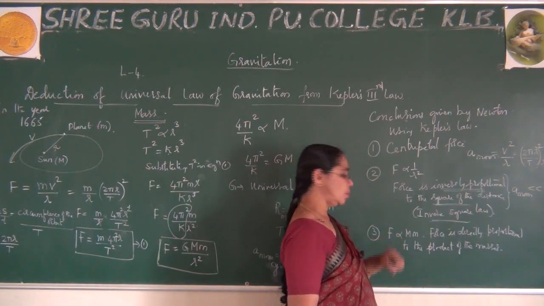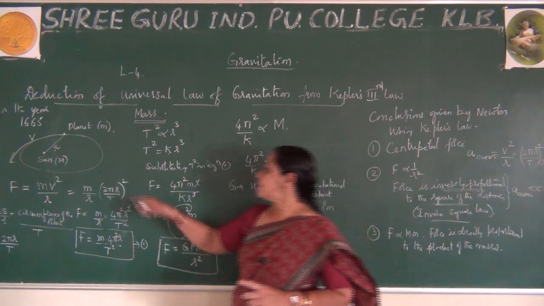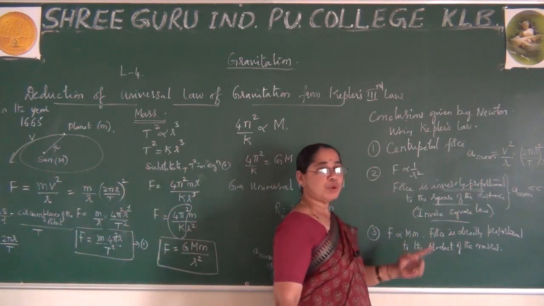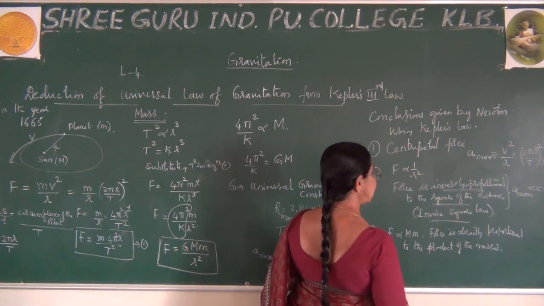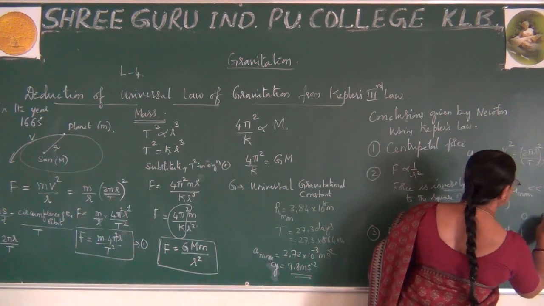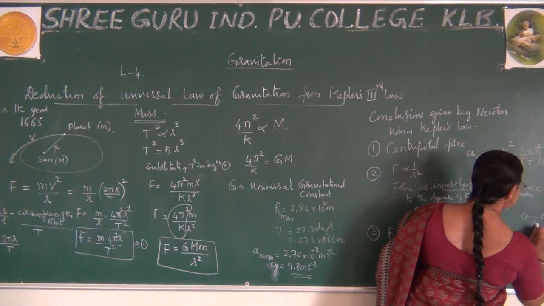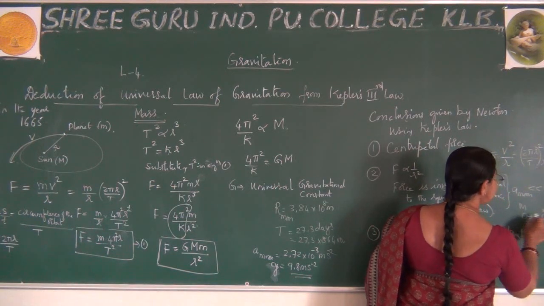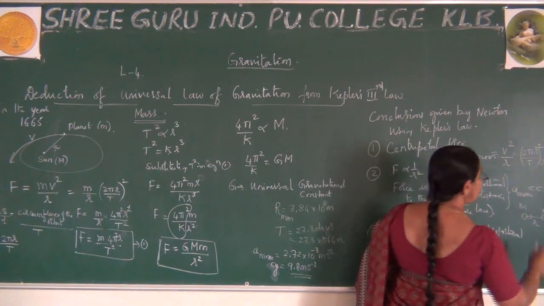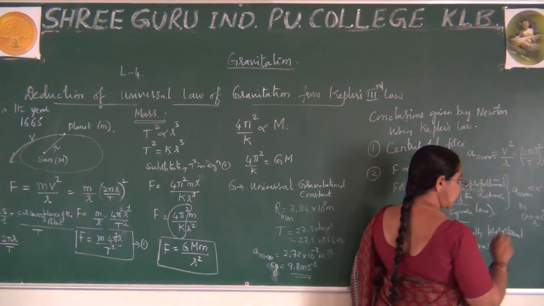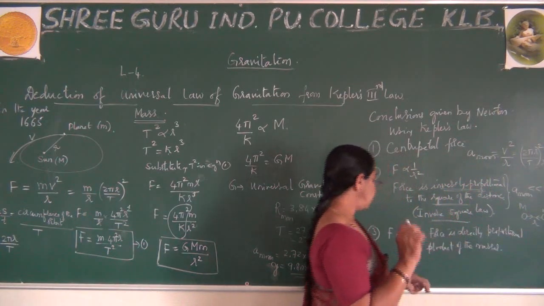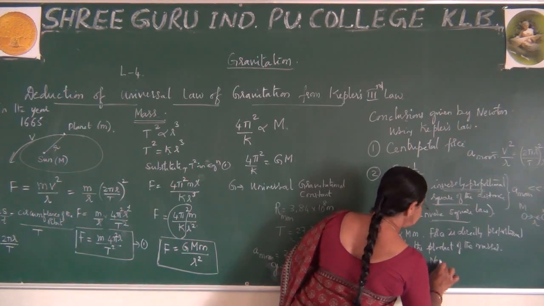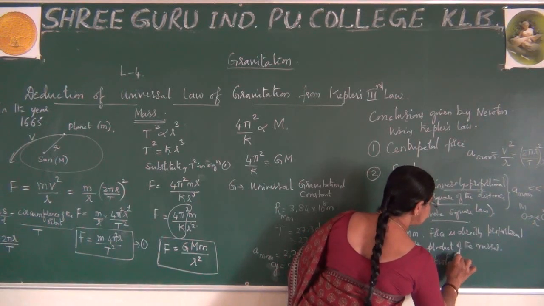Finally, he also observed two objects, the sun and a planet. If I place two objects separated by some distance r, like this is big M, this is small m, this is attracting towards this mass and this is attracting towards this mass. Hence, according to Newton, in his explanation he uses Newton's third law.